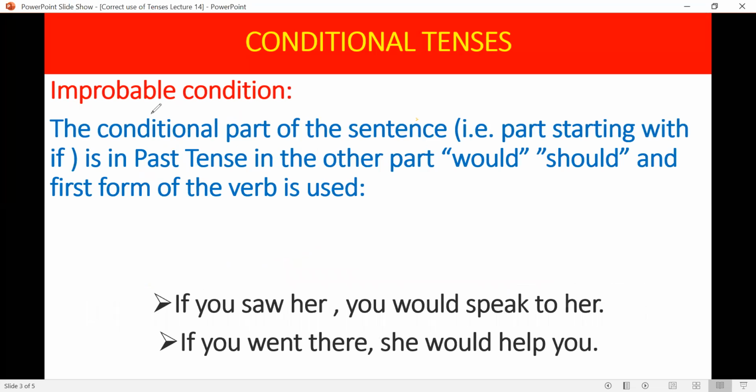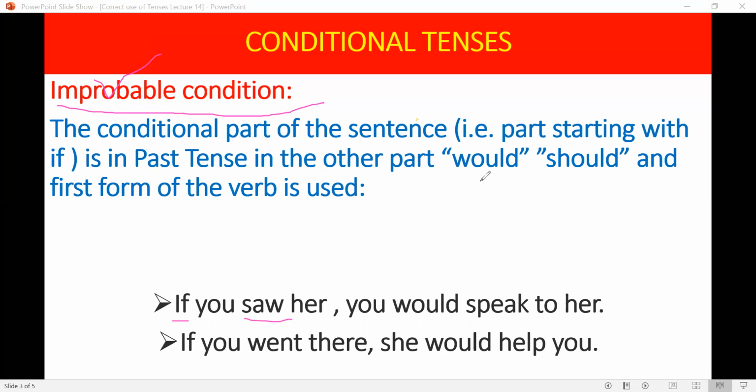The second kind of conditional tenses is where improbable conditions are given. Improbable means nearly impossible to happen. The conditional part of the sentence, that is the part starting with if, is in past tense. If and past tense.